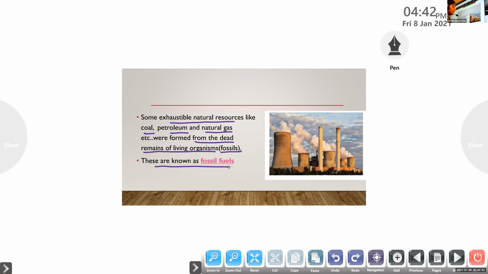These dead remains of living organisms are known as fossils, and these resources are known as fossil fuels. Which are they?